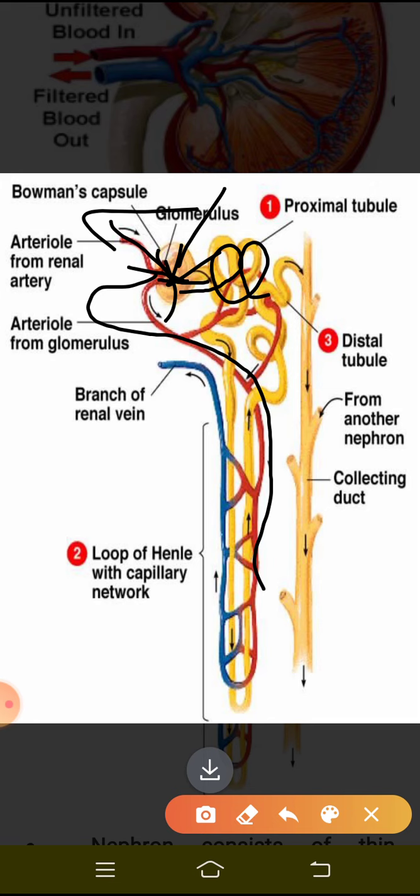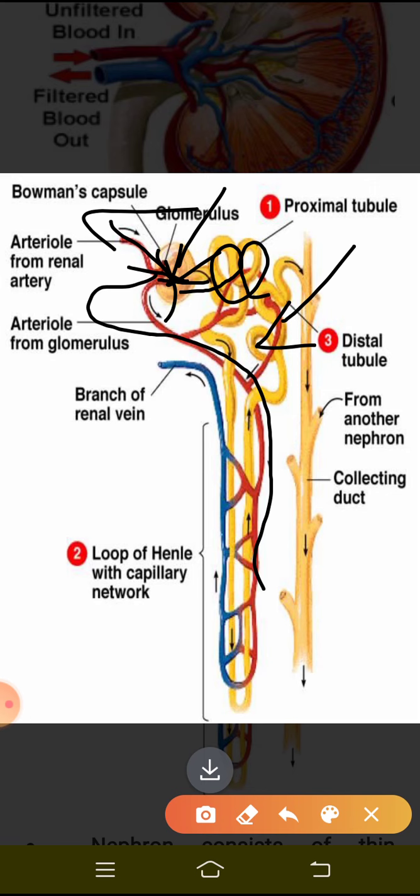Now this is the region where what happened? The selective reabsorption takes place. I mean, from the blood, whatever is necessary for the body, like the glucose, salts, amino acids or water which is important for our body, has been absorbed by this tubular structure. It has been selectively reabsorbed.